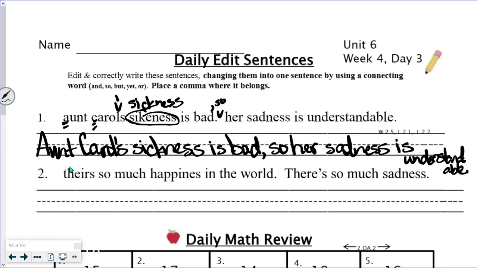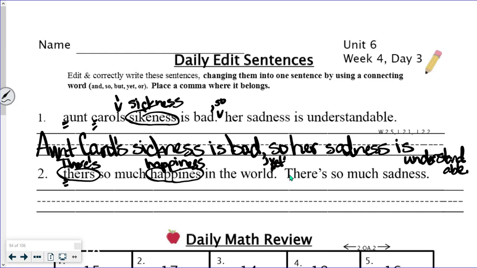On to number 2, there's so much happiness in the world. So this is the wrong theirs, and it needs a capital. We want there, apostrophe s, there's, right? It's a contraction for there is. There's so much happiness. Happiness is spelled wrong, right? Because happy is H-A-P-P-Y. But we change the Y to an I, and then we add that suffix ness, N-E-S-S. There's so much happiness in the world, comma. So instead of a period, we want a comma. And then yet,